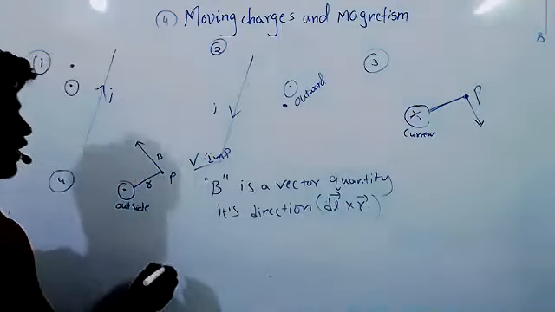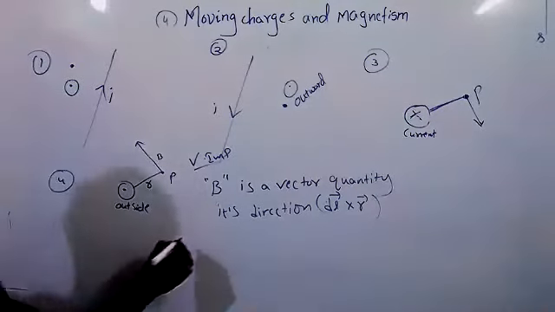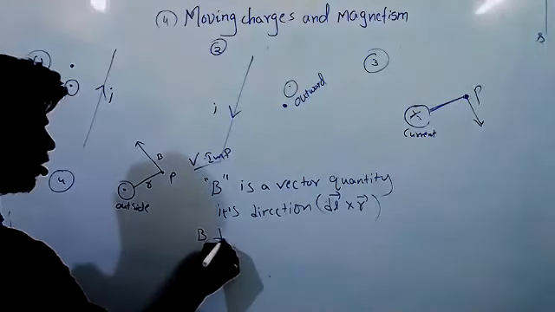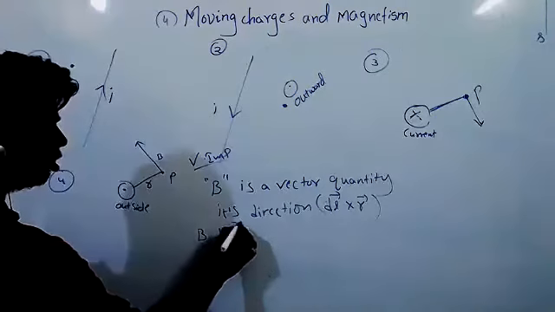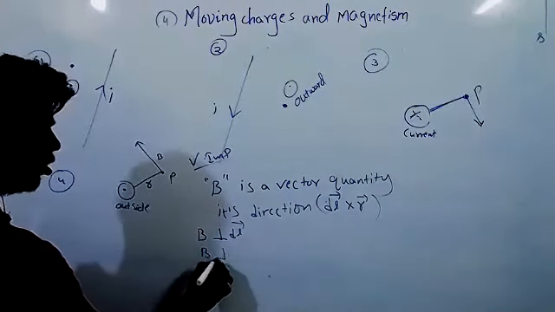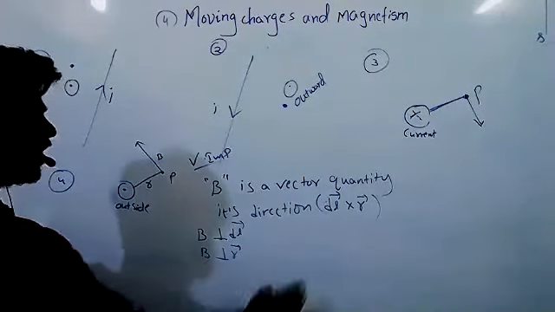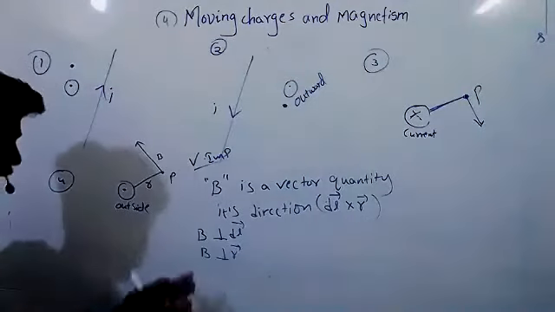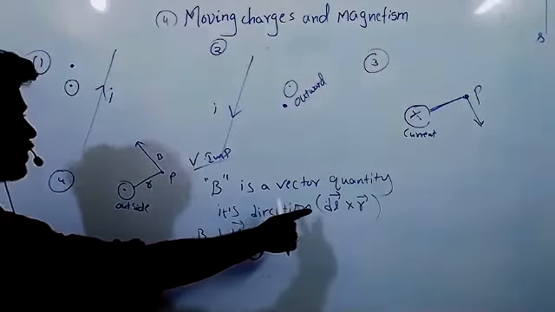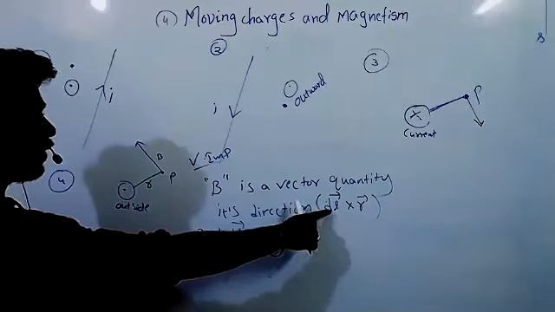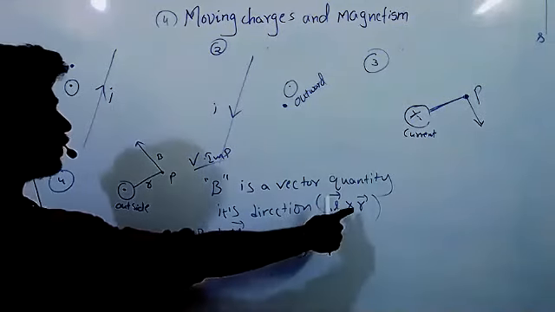This B is always perpendicular to dl bar, and always perpendicular to r bar. These two may or may not be perpendicular, but B is always perpendicular to dl bar and to r bar.